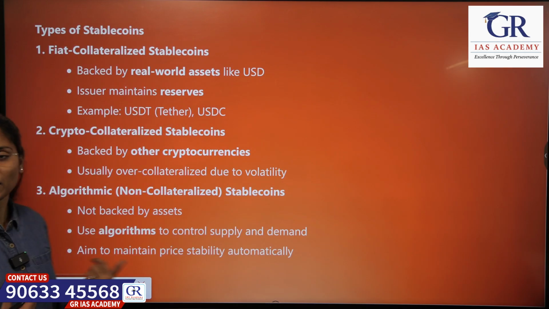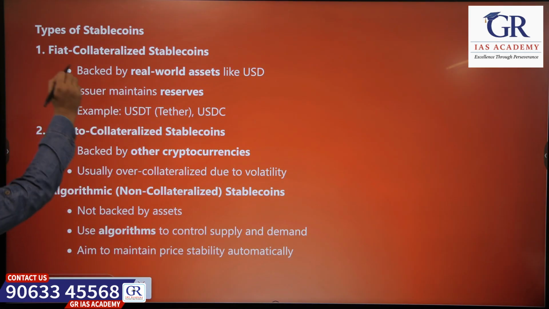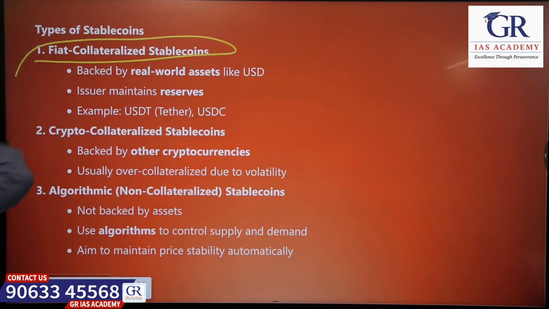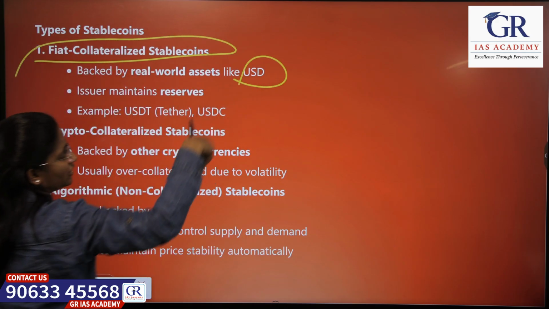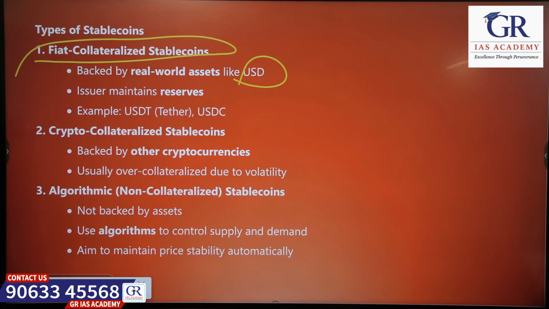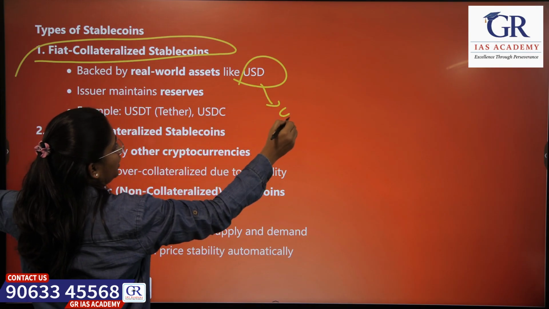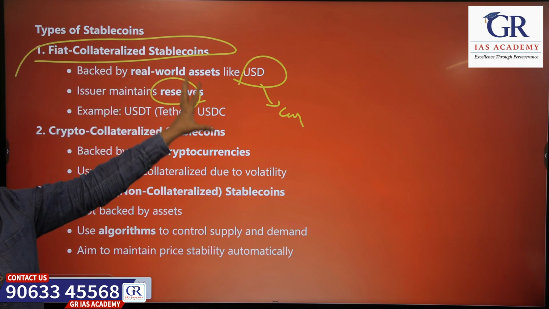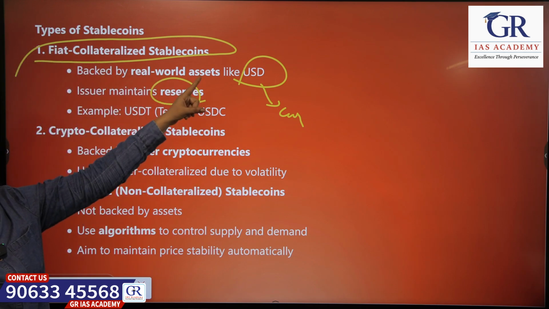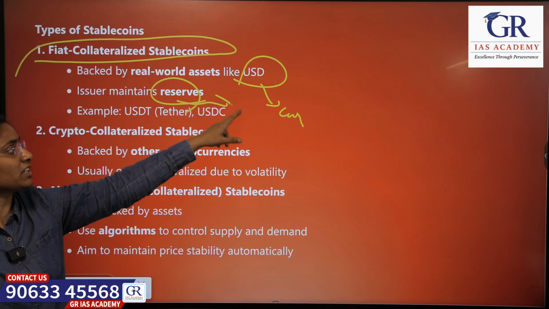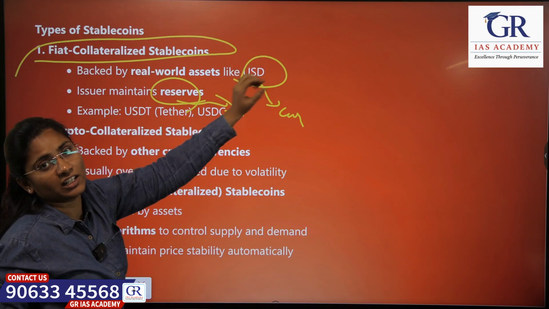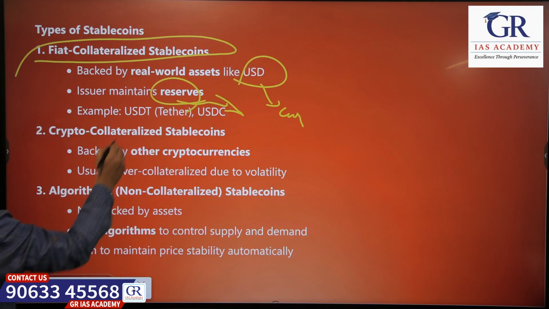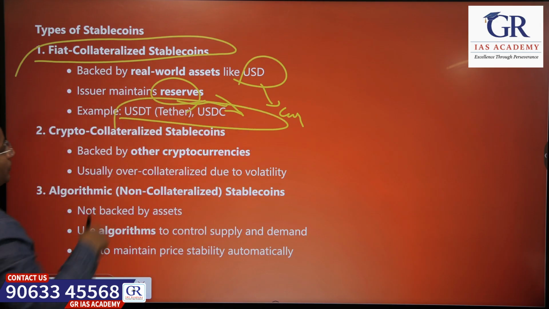There are different types of stable coins. The first one is fiat collateralized stable coins. They are backed by assets like the US dollar. This is a currency, and since they are backing stable coins with US dollars, they will be maintaining reserves accordingly. Examples are USDT, USDC.